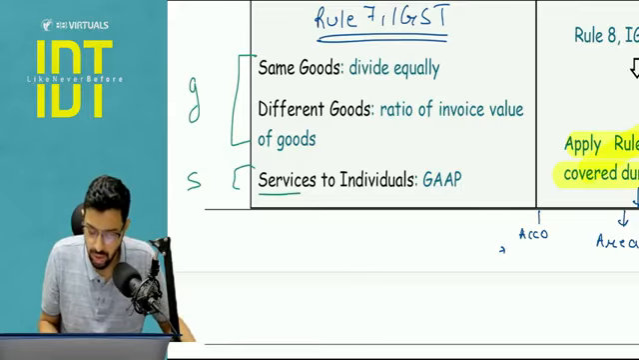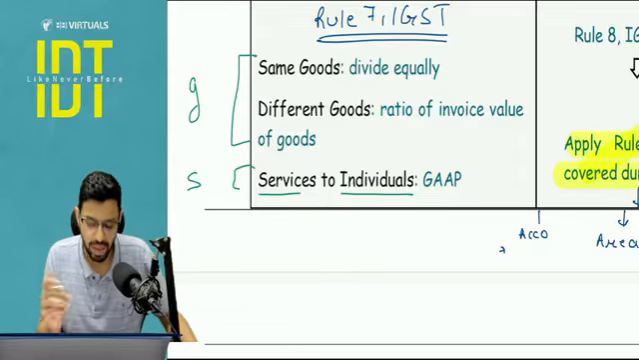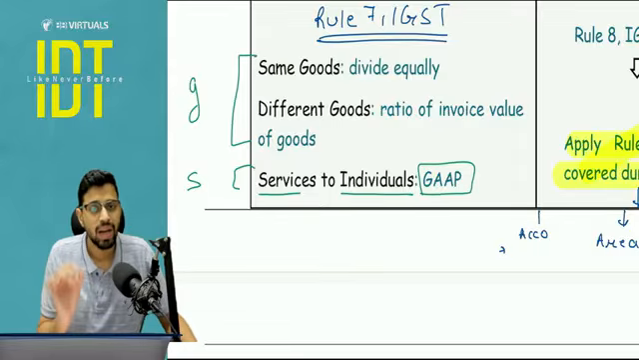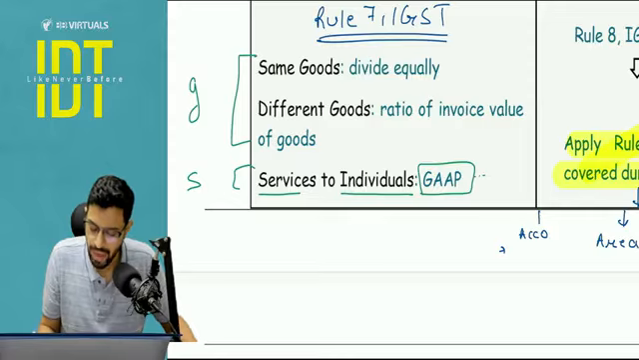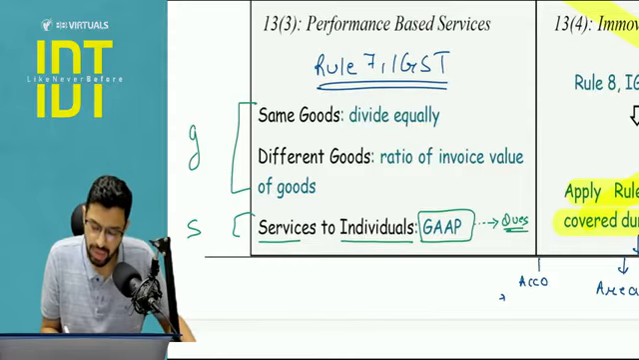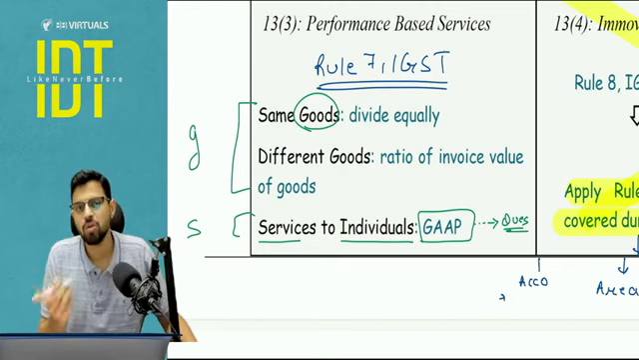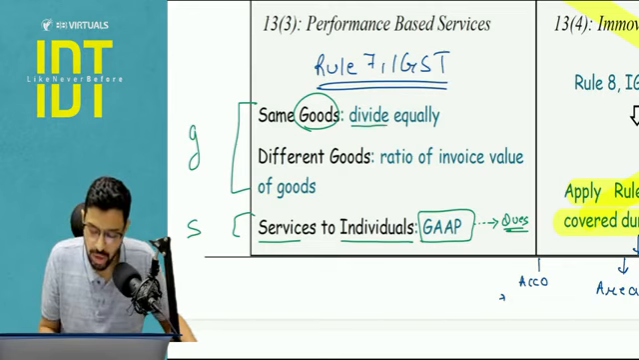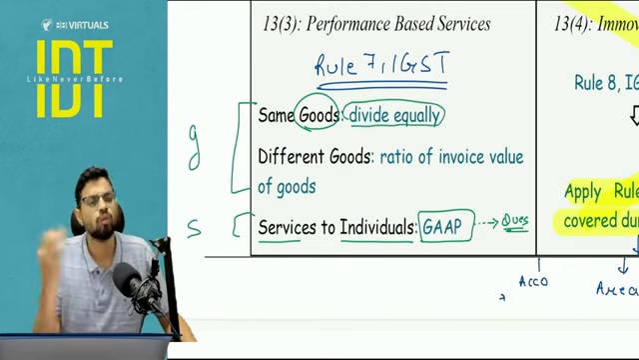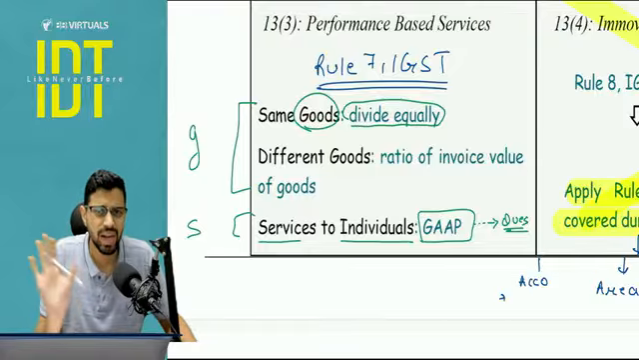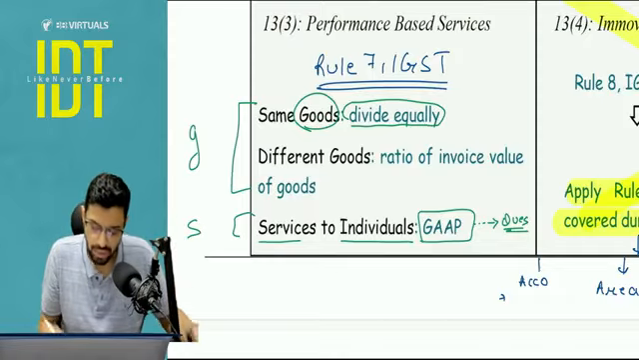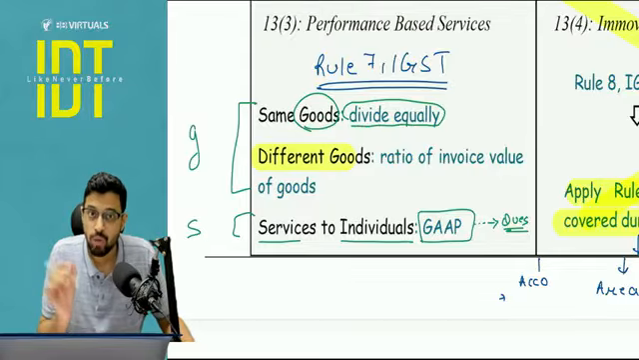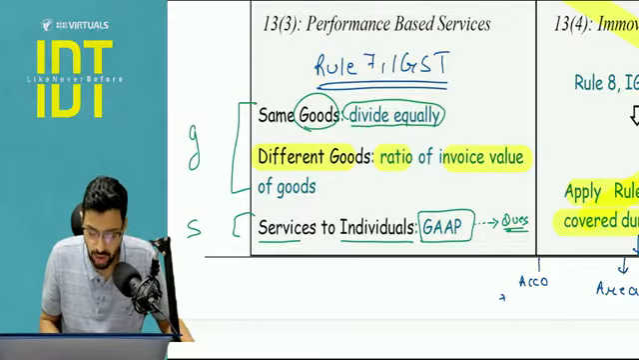If services are given to an individual, like for example security, makeup, etc., the division will happen as per the generally accepted accounting principles. So we don't have to apply any mind here. The question will be very, very clear as to what ratio is to be used. But if it is a case of goods, if the goods are the same, you apply a 1:1 ratio if there are two states involved, or whatever it may be. So you divide it equally. Let's say 3 states are involved, you do 1:1:1. But if the goods are different, you have to use the ratio of invoice value of goods.